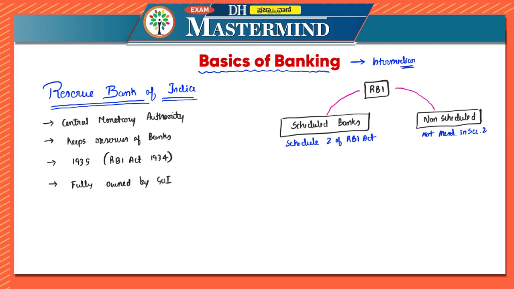Now, if they are mentioned in the Second Schedule, that means they are regulated very well under RBI. Under scheduled banks, you have commercial banks. So you call them scheduled commercial banks, correct? So what are these scheduled commercial banks? These are public sector banks, for example SBI. Then you have private sector banks, which are, let's say, your HDFC, ICICI, etc. Then you have foreign banks.